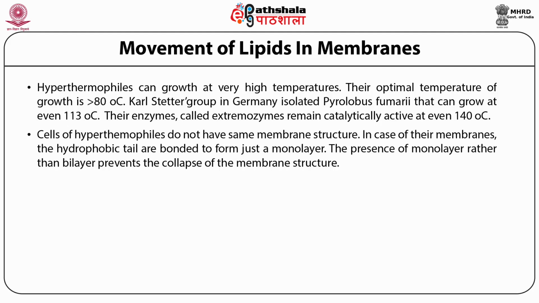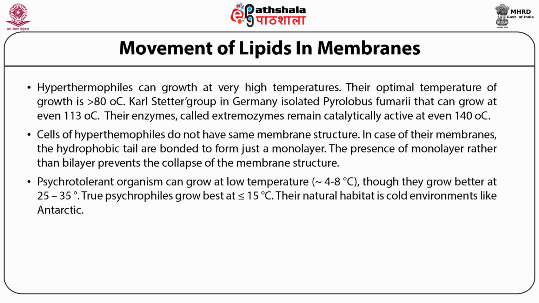At the other end of the thermal spectrum are psychrophiles. Psychrotolerant organisms can grow at low temperatures of about 4 to 8 degrees centigrade, though they grow better at 25 to 35 degrees centigrade. True psychrophiles grow best at less than 15 degrees centigrade. Their natural habitat is cold environments like Antarctica.